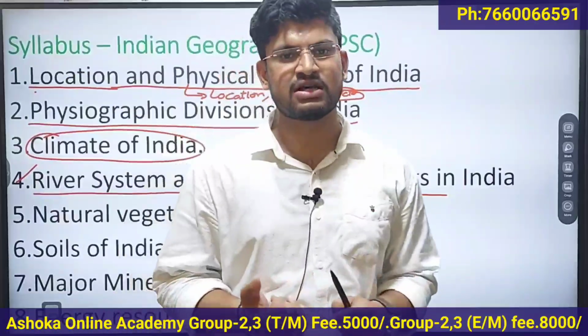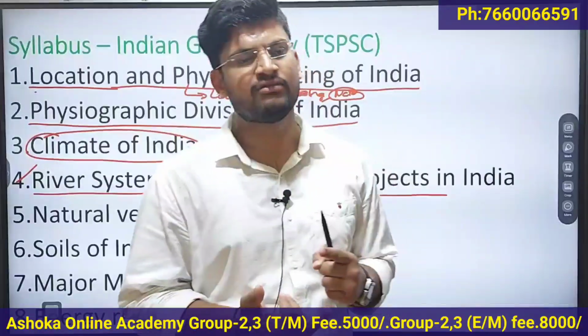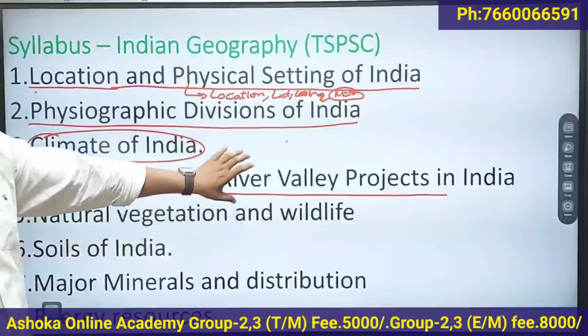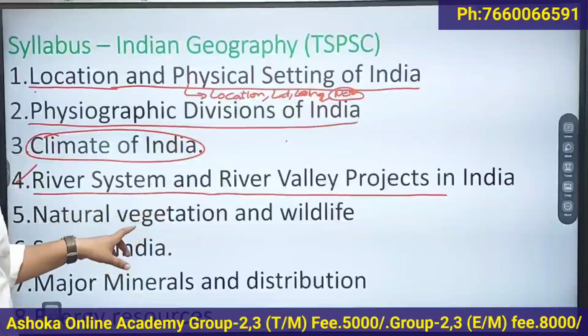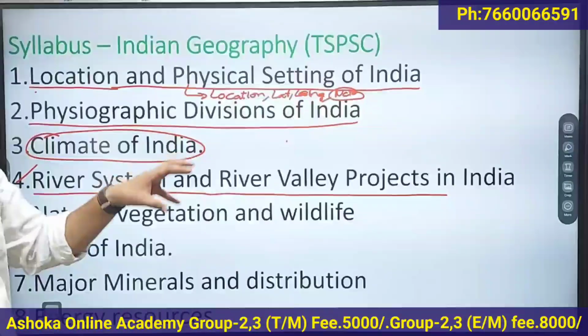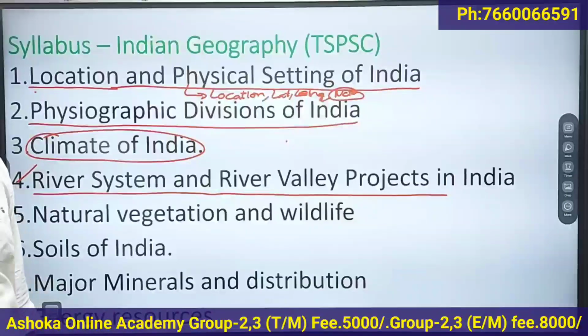Some of the projects are important for hydroelectricity, some are important for irrigation. So we should know about these rivers, the important river valley projects on them, and the important riverbank cities.